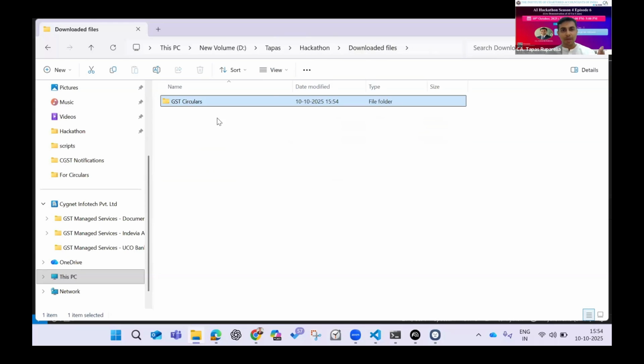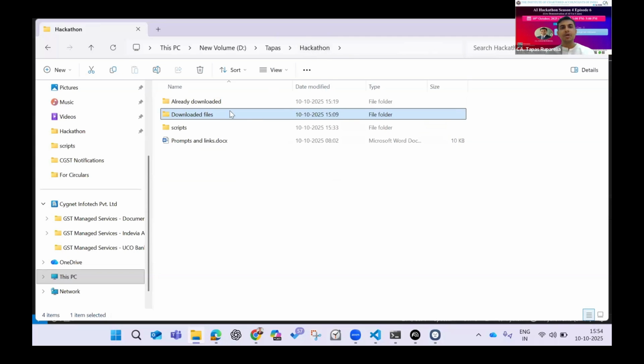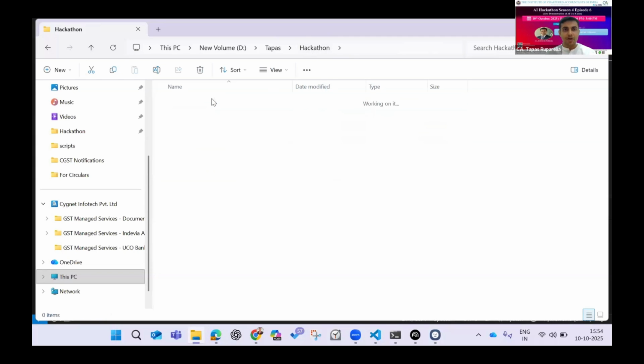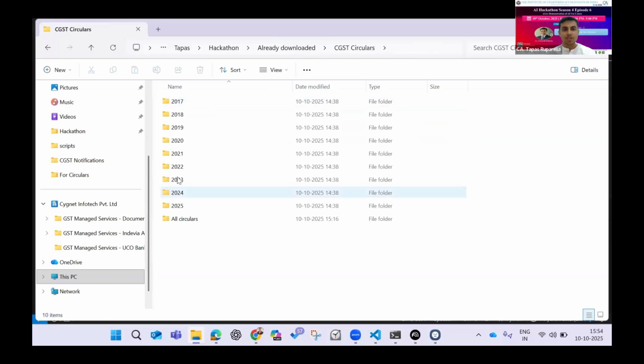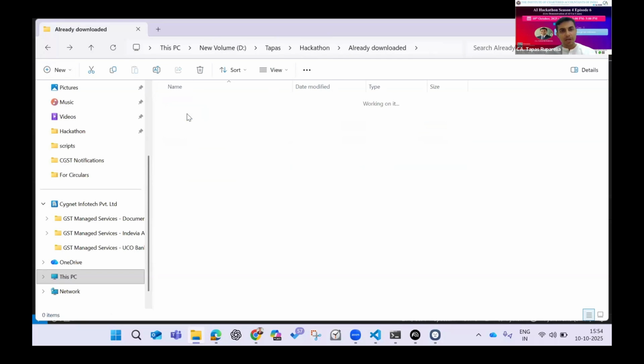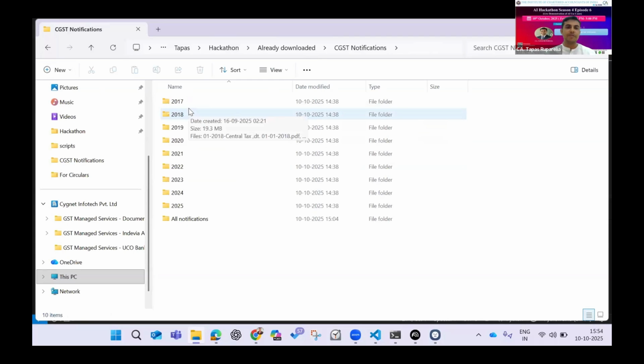Now, this doesn't stop here. My main purpose was to develop a library of everything. So what I've done is I've downloaded all the circulars, you can see, from 2017 to 2025. Similarly, all the notifications from 2017 to 2025 have been downloaded.